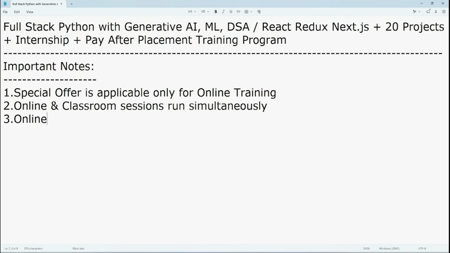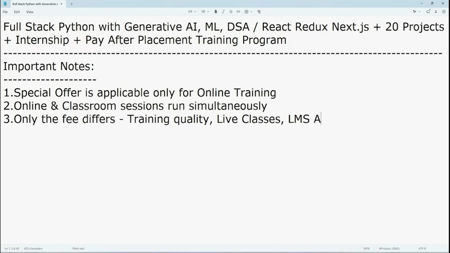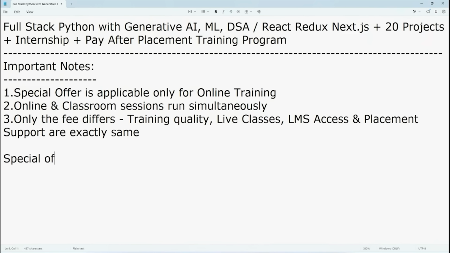Only the fee differs. Everything is the same. Whatever benefits classroom students get, the same benefits apply to online students: training quality, live classes, and video access. We are going to give that from our LMS portal. I will explain later what this LMS is. Placement support until you get a job is also exactly the same. Only the fee differs, and the rest is the same.